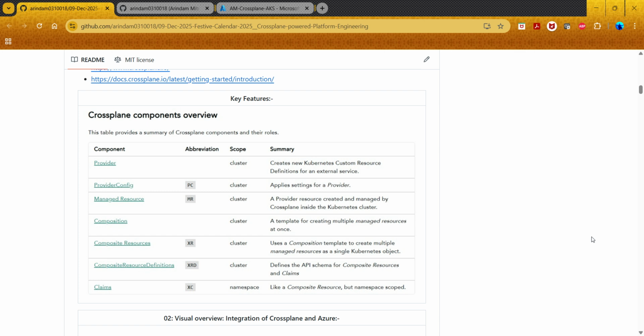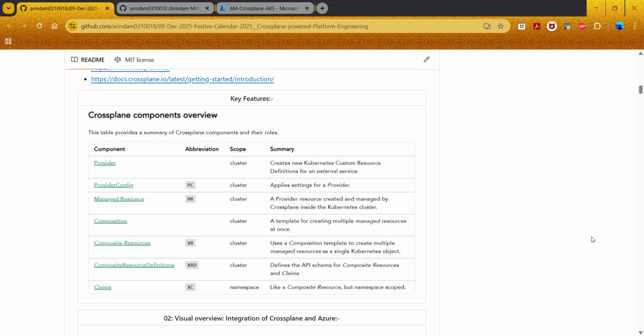Composite resources: for example, if you are clubbing two or three modules, say you want to deploy a web app and a SQL server together. You have a module for the web app and a module for Azure SQL Server, and you want to deploy them together. You don't want to deploy separately, running one module and then another as part of a pipeline.